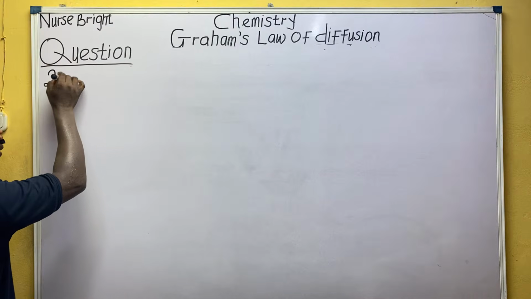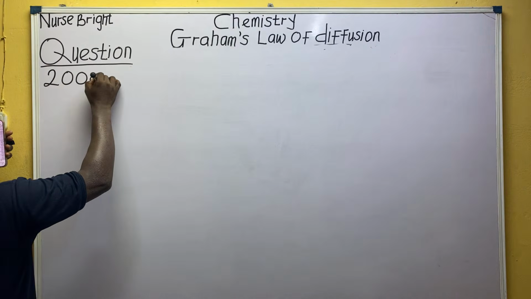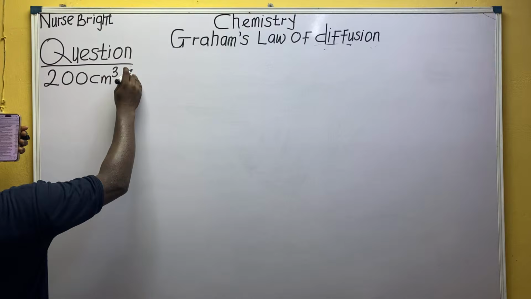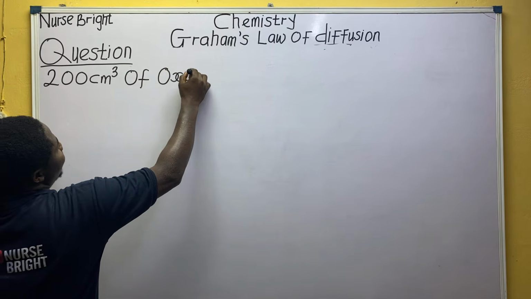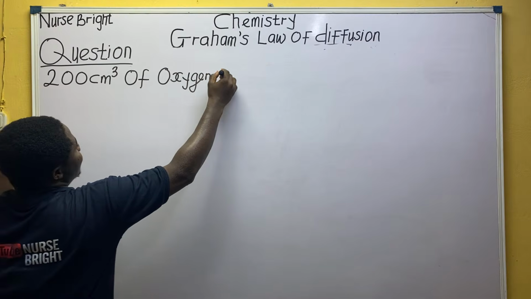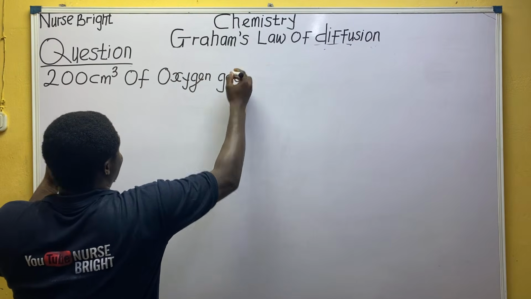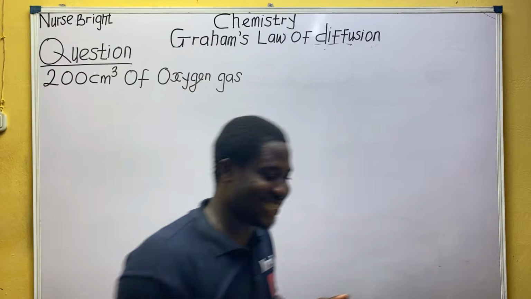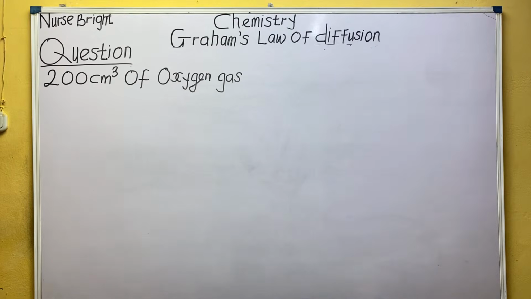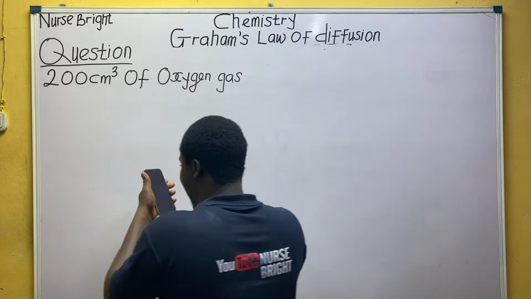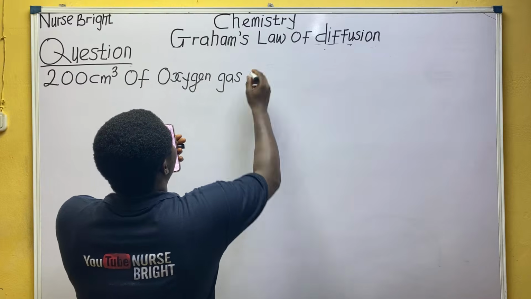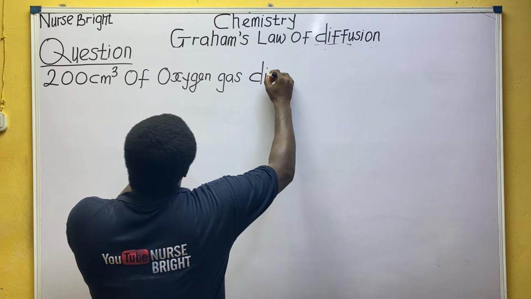It says 200 centimeter cube of oxygen gas. I beg you, guys, please listen. No noise. All that matters is that you are listening. 200 centimeter cube of oxygen gas diffuses through a porous plug in 50 seconds. Everyone pay attention.